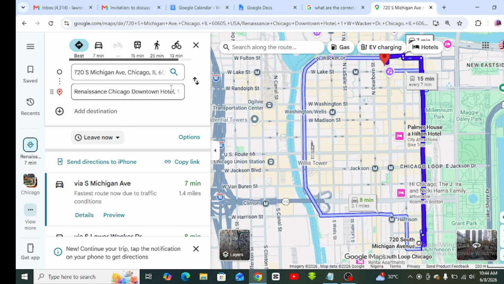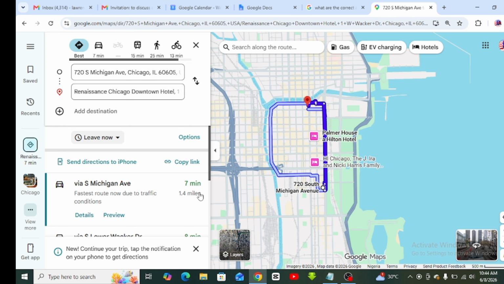All right. So if he's walking, look at it here. Driving is 7 minutes, right? If he's in a bus, 15 minutes. If he's walking to the place, 25 minutes. If he's riding a motorbike, it's 13 minutes. So this is very important for you to understand before you schedule an event for your clients.